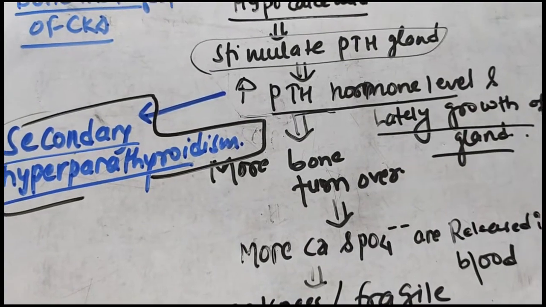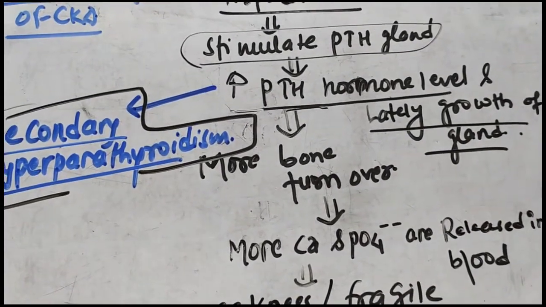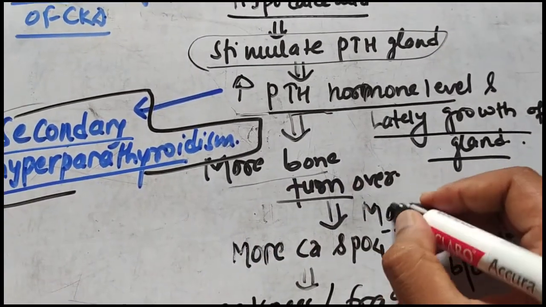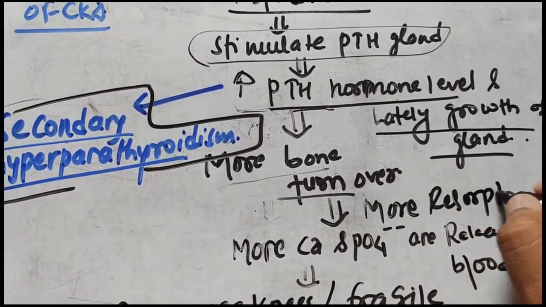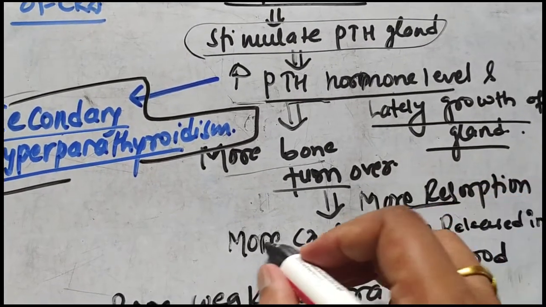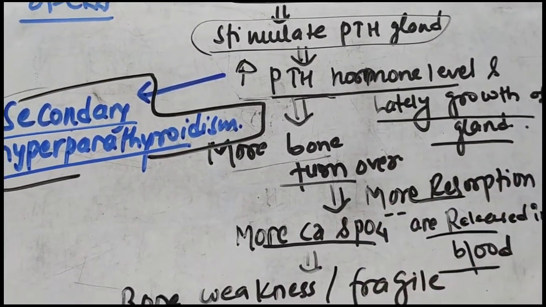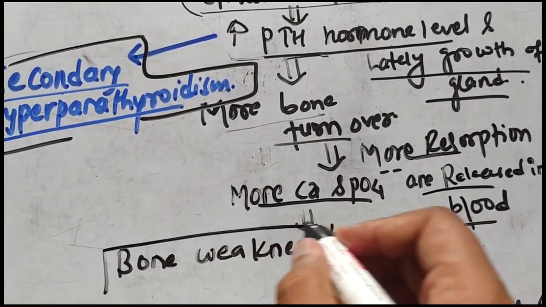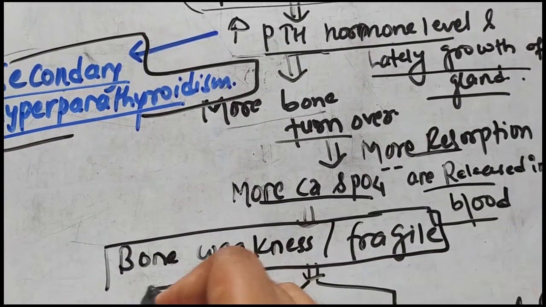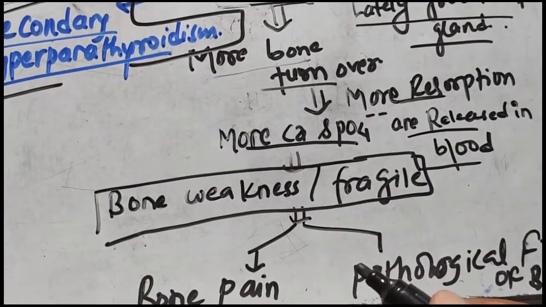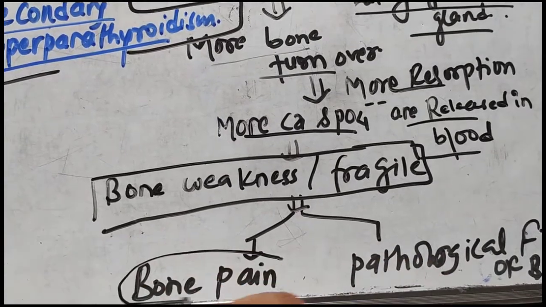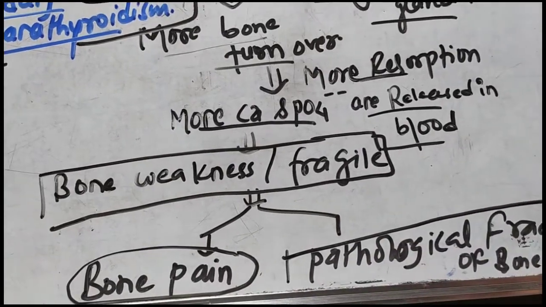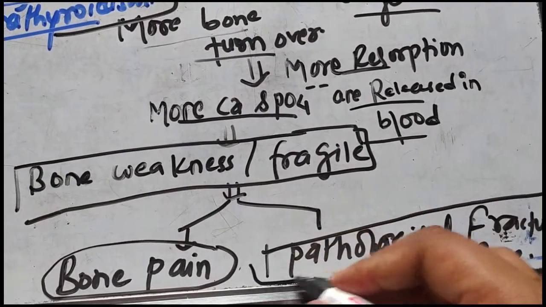There will be more bone turnover, and due to the more bone turnover, there will be more resorption. As there is more resorption of bone, more calcium and phosphate are released in the blood, due to which the bone becomes fragile and weak, and there can be bone pain as a clinical feature, and there can be pathological fracture of the bone.